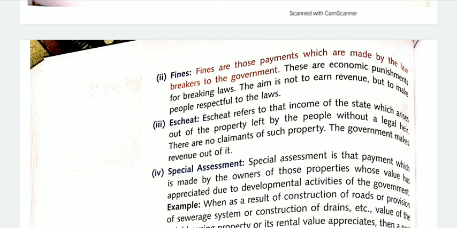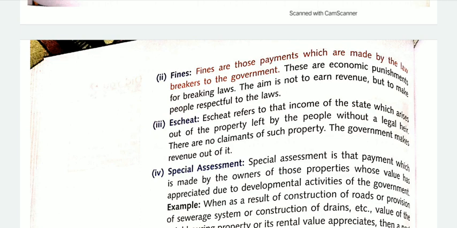Like if a person has property in his name, and that person dies without any legal heir, any legal representative or any nominee, then what will happen? Then that property of that person will automatically pass to the government. So this is known as escheat.